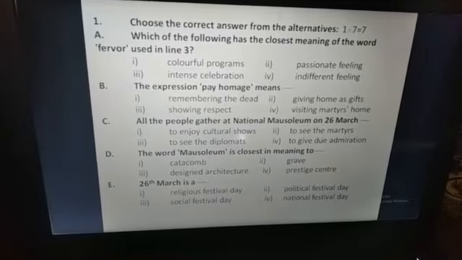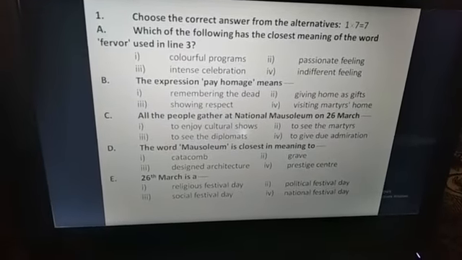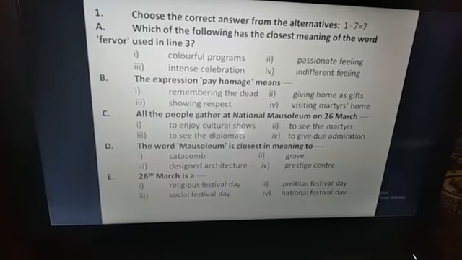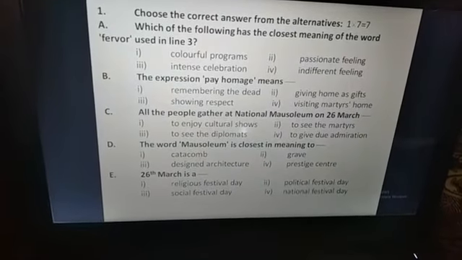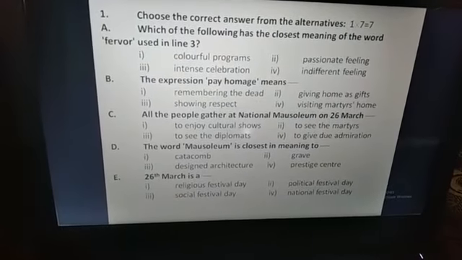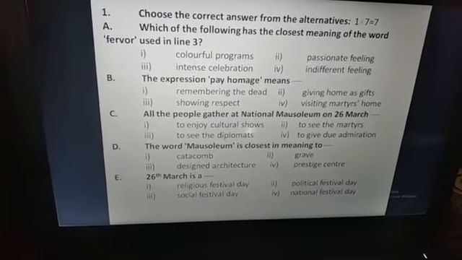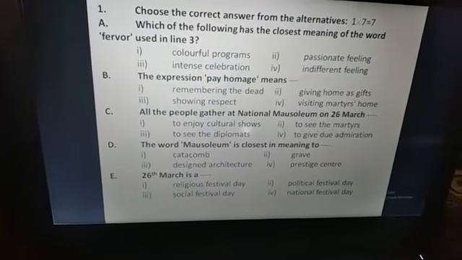What is it, you already know, passionate feeling. Okay, not colorful program, not intense celebration, not indifferent feeling, because we know fervor means eagerness or passion or zeal, etc. That is why the answer is 2.